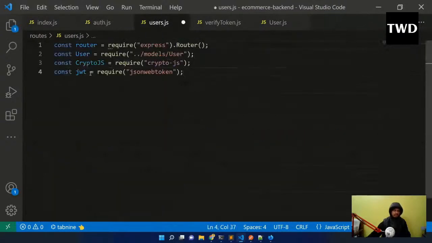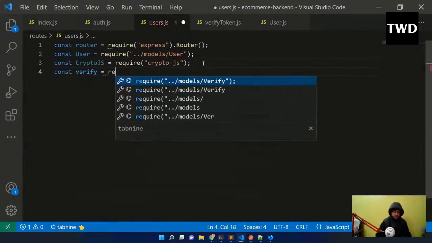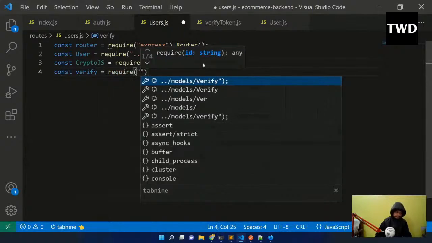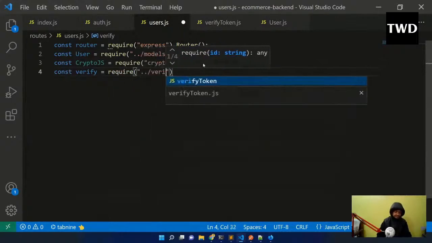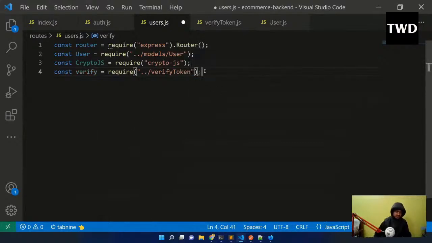The router will be there, user models we are going to do, crypto also we are doing, and JSON web token we don't require, but we require this verify thing. const verify = require verifyToken. Yes, verify token is there. Then okay.